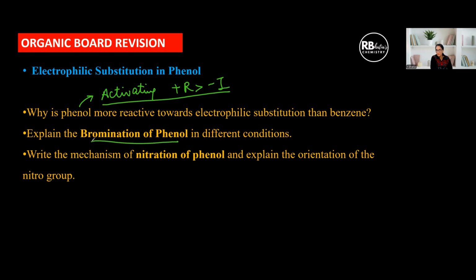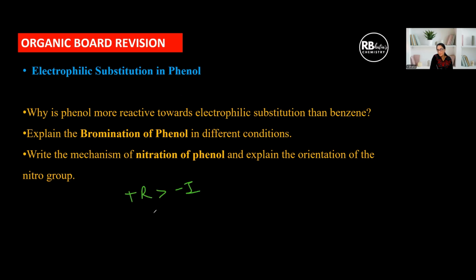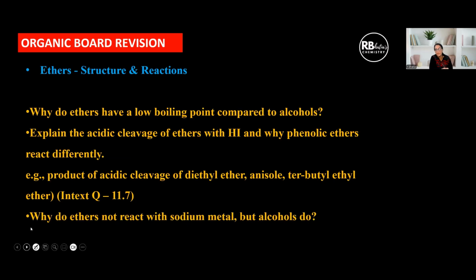Explain bromination of phenol in different conditions. Different conditions means bromine water, bromine in CCl4, monobromination and tribromination. So do that with clarity, and also the mechanism of nitration of phenol, and explain the orientation. Why? Again, based on plus R dominating over minus I, the presence of OH is ortho-para directing. So whether ortho or para will dominate, also take into consideration the chelation due to intramolecular H bonding. So keep all those points and prepare that topic well.